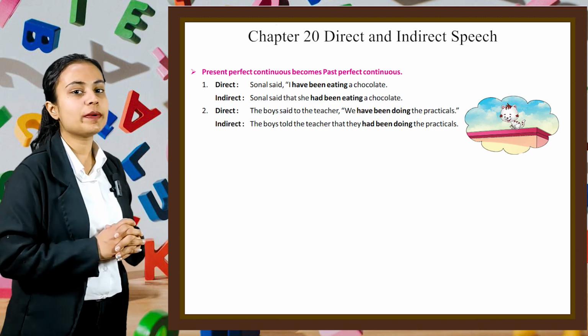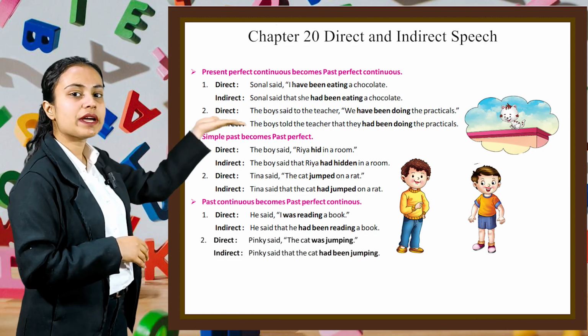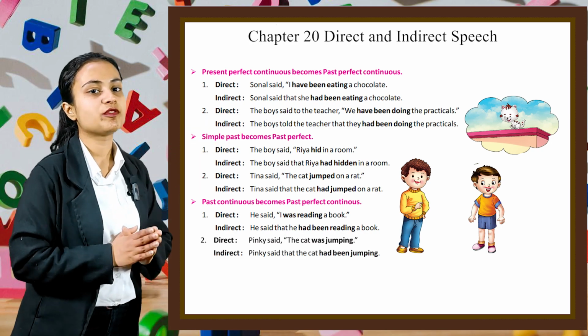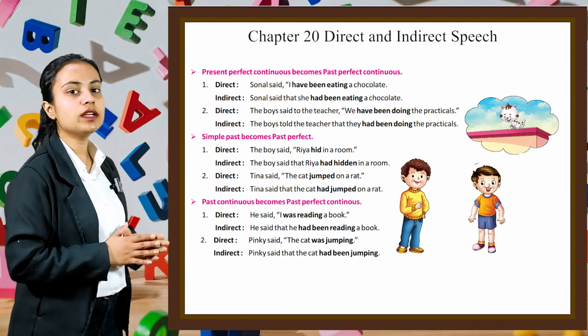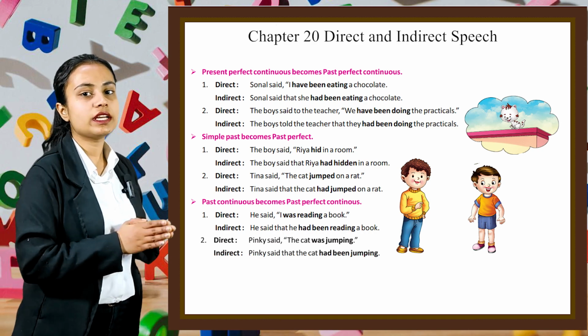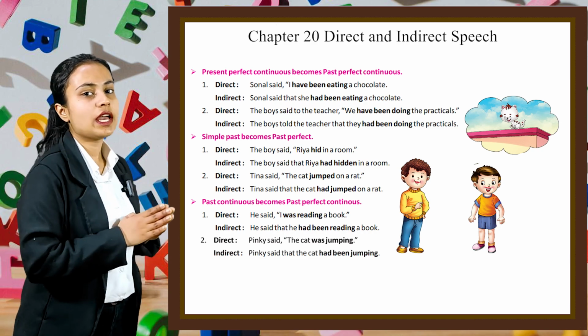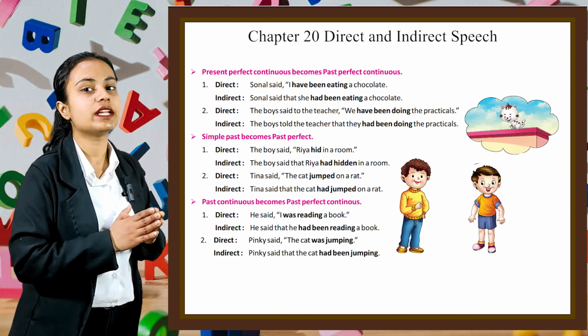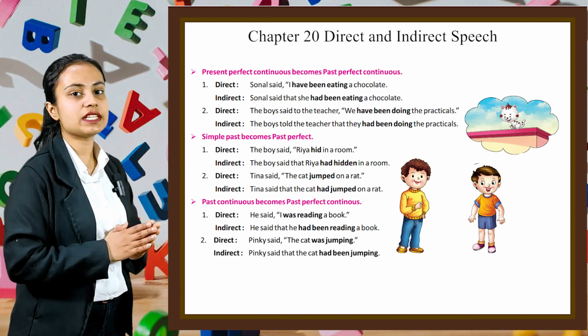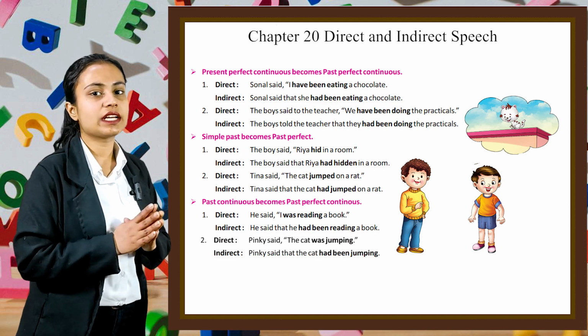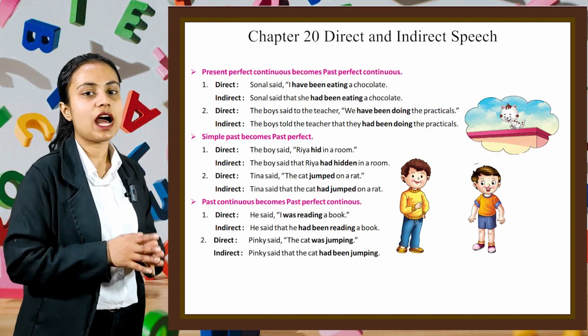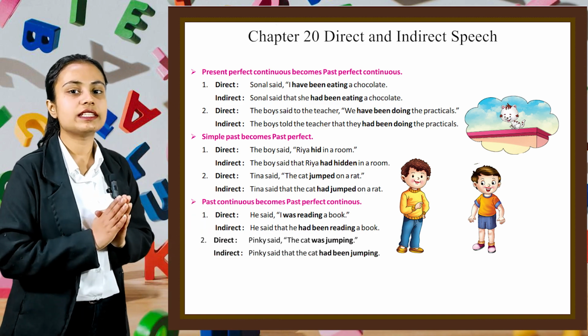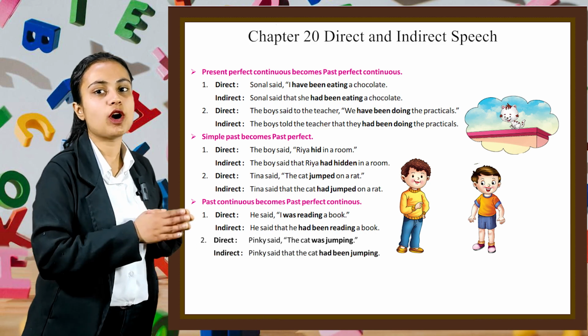Now next topic is simple past becomes past perfect. For example, the direct one, the boy said, "Priya hid in the room." And in indirect, the boy said that Priya had hidden in a room. Second example, direct. Tina said, "The cat jumped on a rat." And in indirect, Tina said that the cat had jumped on a rat.